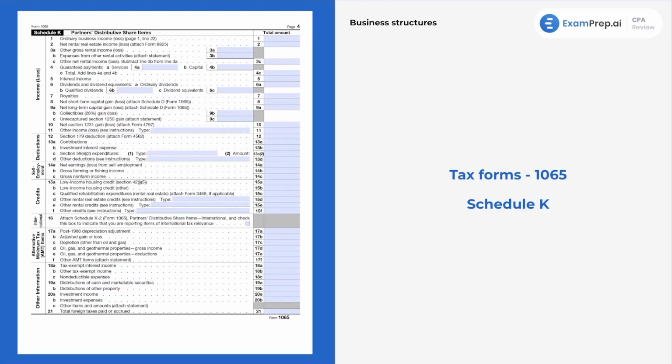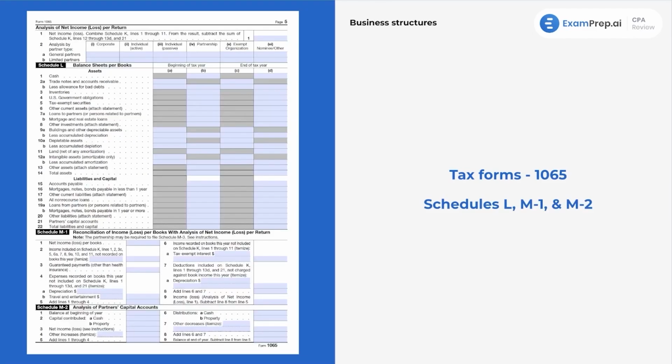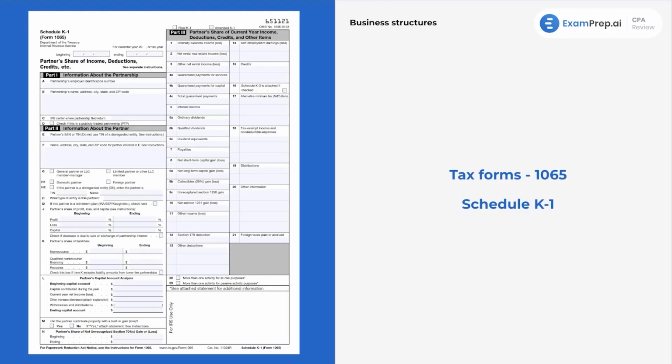Then what happens is we've got another part of our form. And this is the Schedule L, Schedule M1, M2. It doesn't flow perfectly. I just wanted to have this one here. I'm going to jump to the K1 and come back to this. Then within our big old tax return, there's a bunch of K1s. So let's say there's two partners, 50-50 partners. Half of everything will go here. Half of the business income from the original Schedule K goes here. Half of the net rental real estate income goes here.